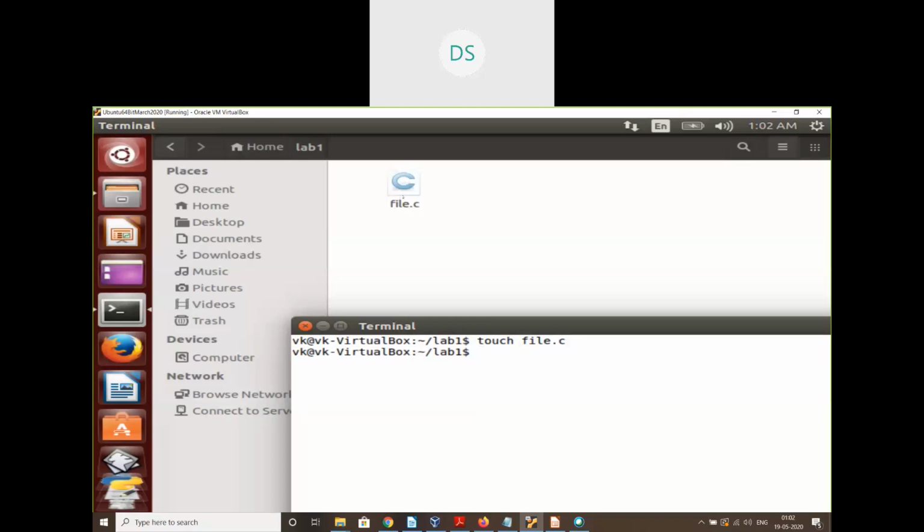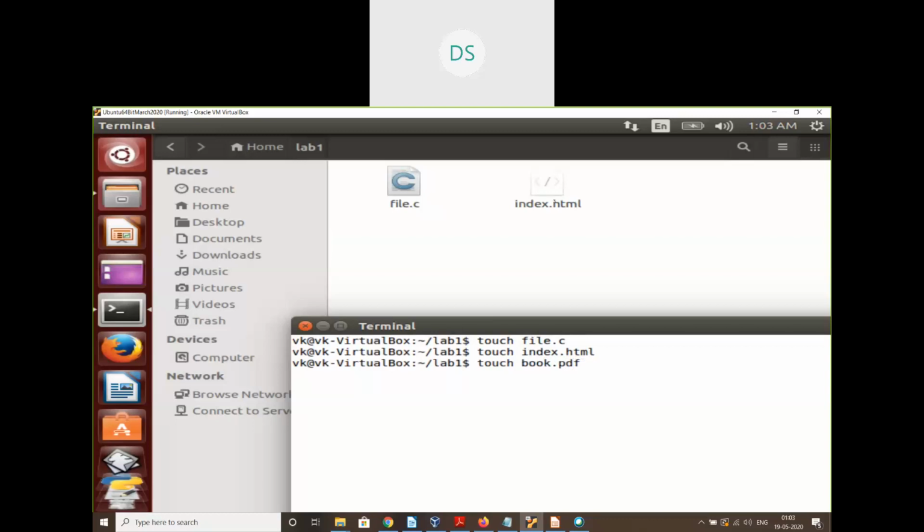So you can see here the file.c file is created. Similarly, I can create different types of files, say index.html. You can see here that the HTML file is created. Similarly, if you have some other extensions like book.pdf, I want to create a PDF file.